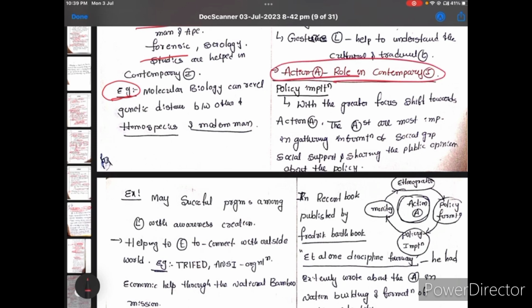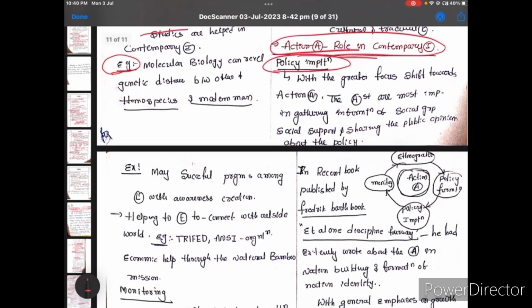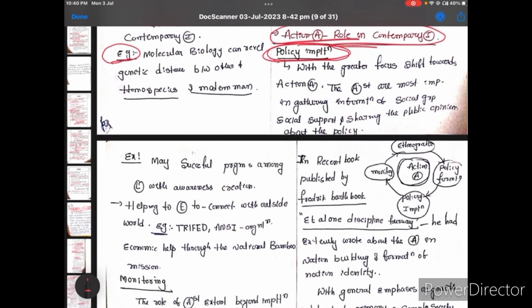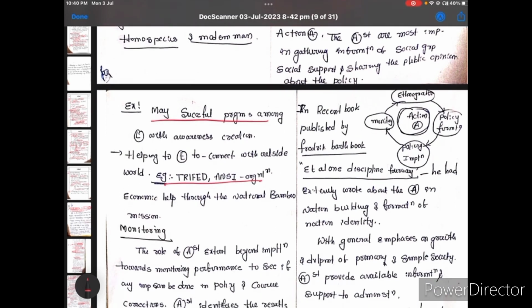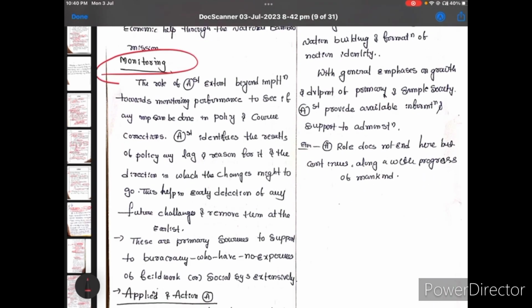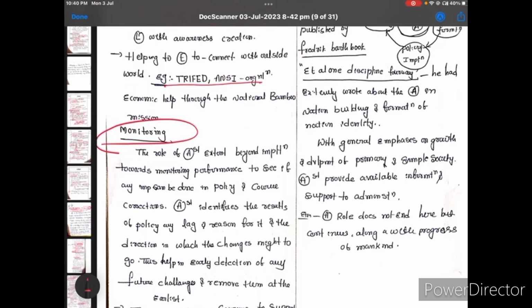This is the last question. Also I gave one more question, action anthropology and applications of anthropology, so this is very important. Action anthropology: policy implementation, action. They provide some policies, but we should know whether it goes into action or not. We don't know that information directly, but some anthropologists do field work, collect the information and provide it to the government. So that is how it is implemented, and I gave some examples here. Just read the examples, and I gave some extra data. Read this whole page once, and you will understand.